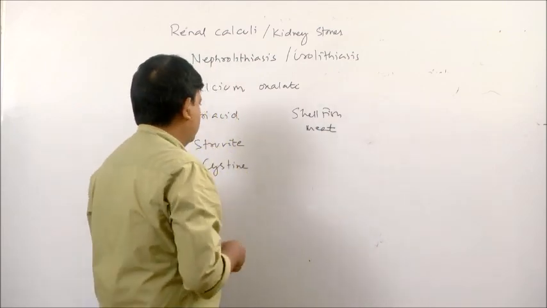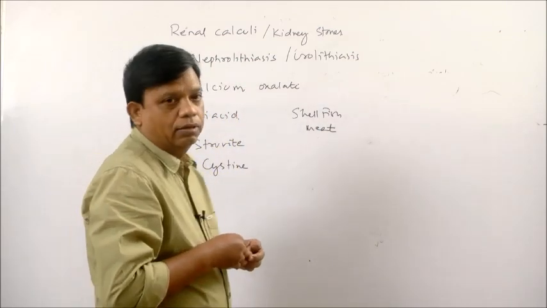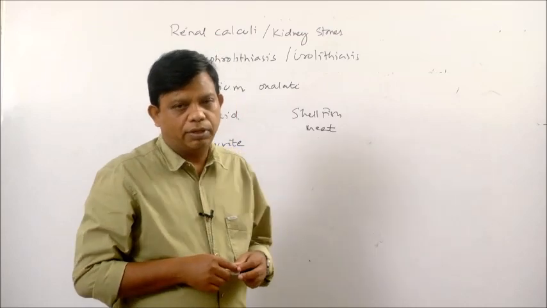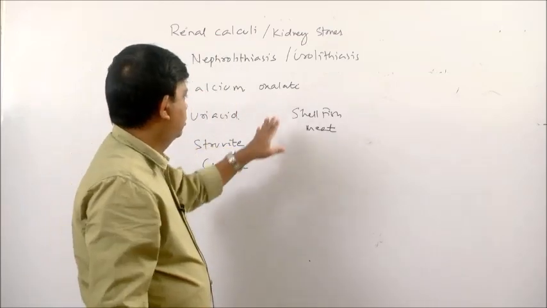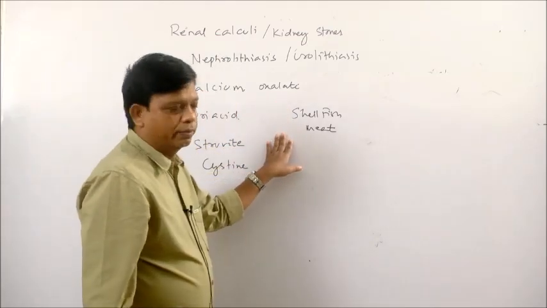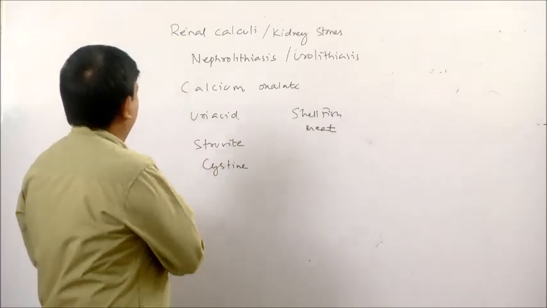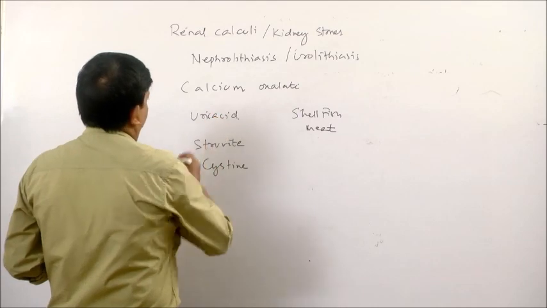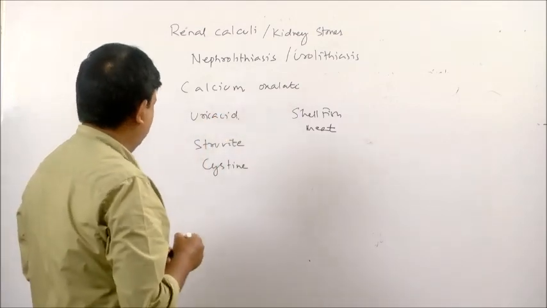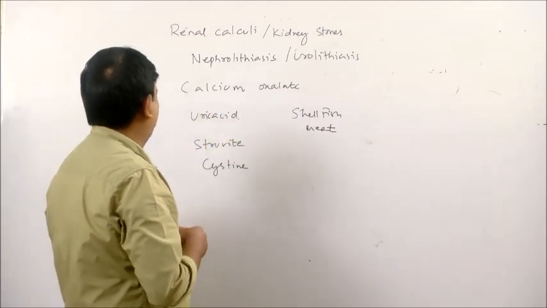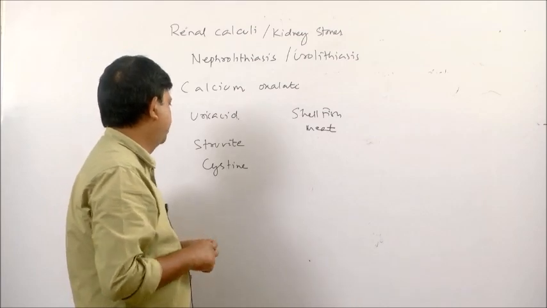Fish, shellfish, meat, these are purine rich food. By cutting down on these purine rich food, one can reduce the risk of having uric acid stones. Then the third type of stone is known as struvite.